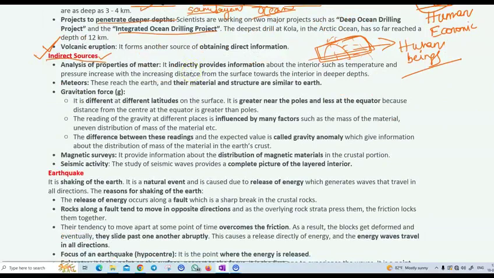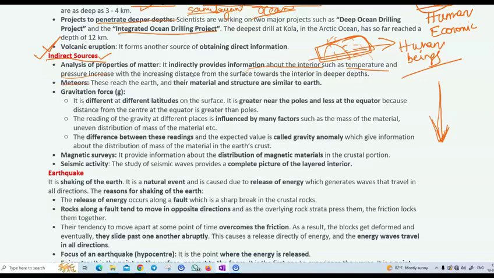Indirect sources firstly provide information about the interior, such as the temperature and the pressure increasing as we go down. When we go into the interior of the earth, how the temperature and pressure change, all this information comes from the properties of matter. These are indirect sources. First one, meteors.